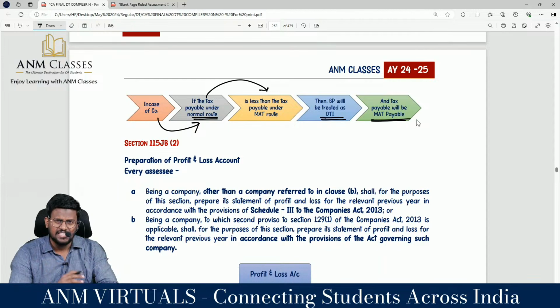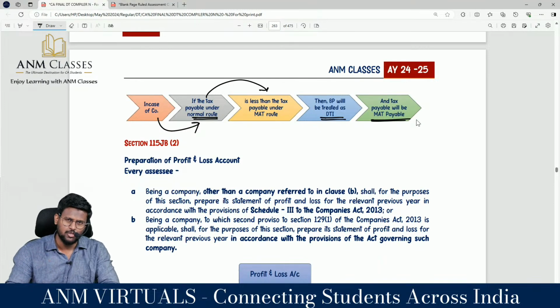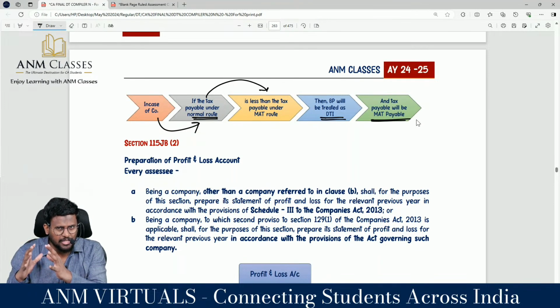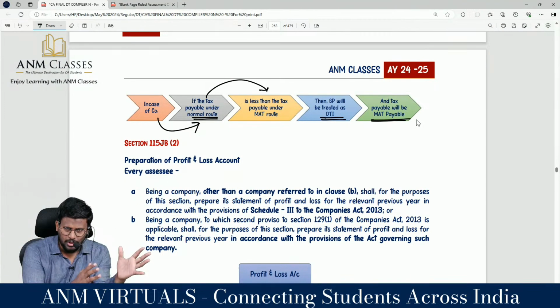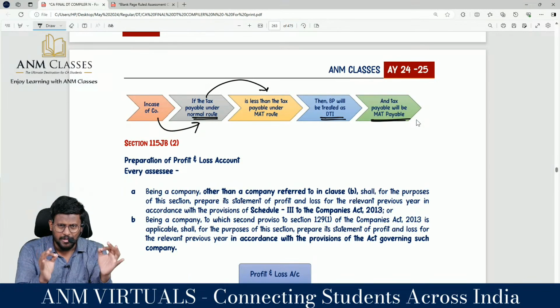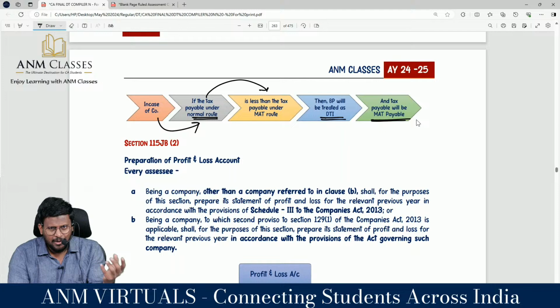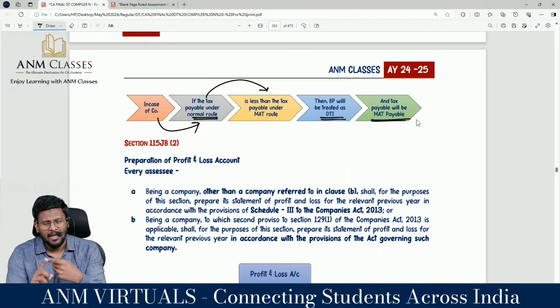So, if the assessee is a company, as per section 115JB subsection 1, you have to calculate, my dear lovable students, tax payable as per the normal provisions of the Act and tax payable as per MAT route. If the tax payable as per the normal provisions of the Act is less than 15% of the book profit, then book profit has to be treated as the adjusted total income, and the tax payable will be MAT payable.